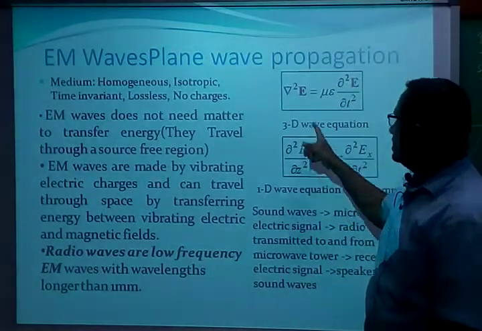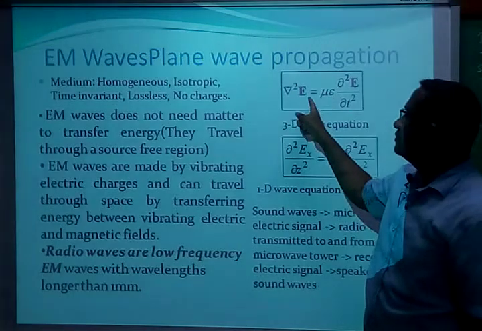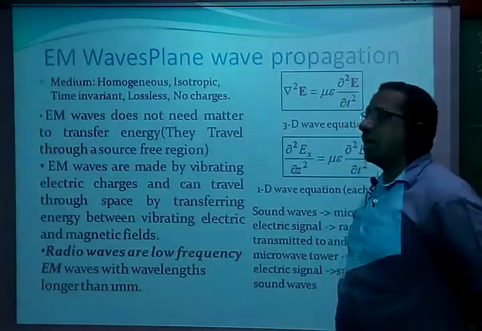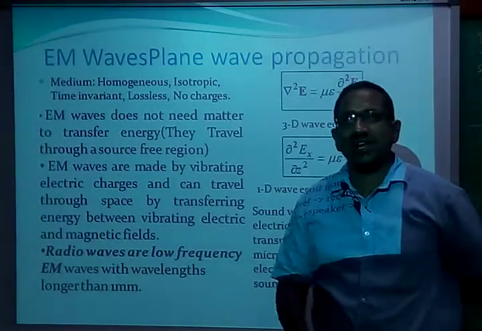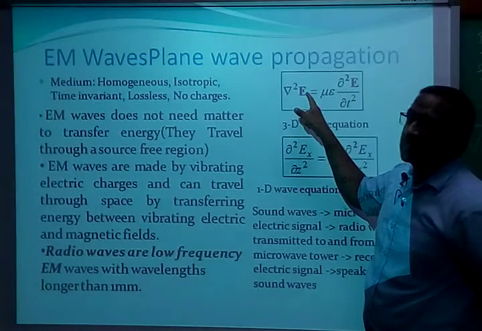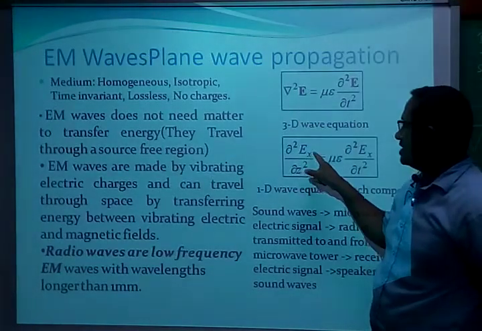Next, this is derived for three dimensions. E is for three dimensions. We are going to consider a Cartesian coordinate system. Cartesian means you have x, y, z directions. So when I represent this with a Cartesian coordinate system, I can expand this equation for Ex, Ey as well as Ez combinations.